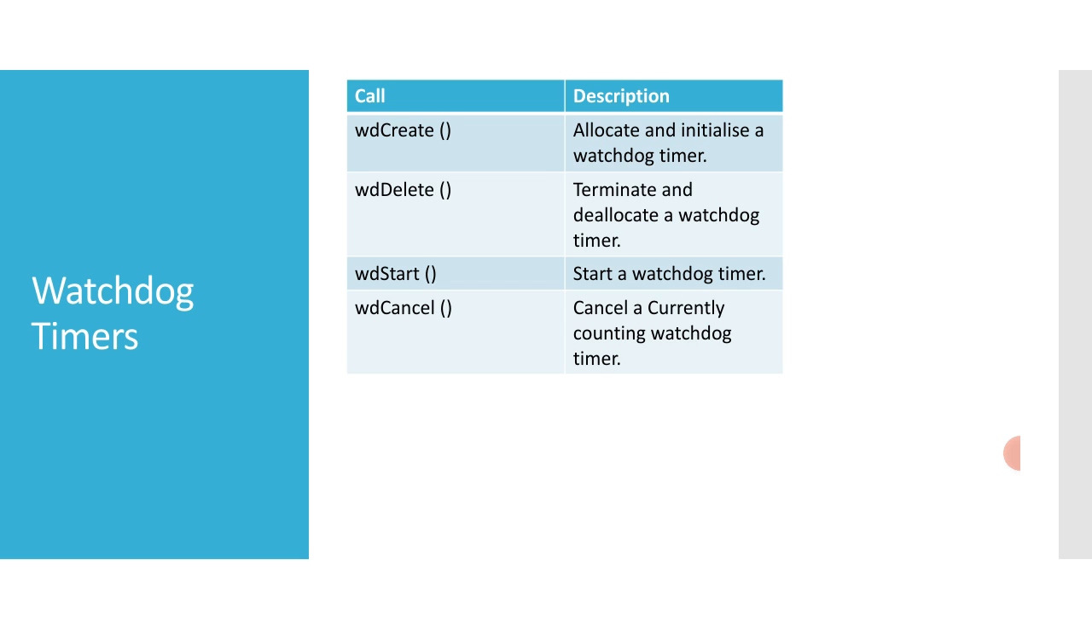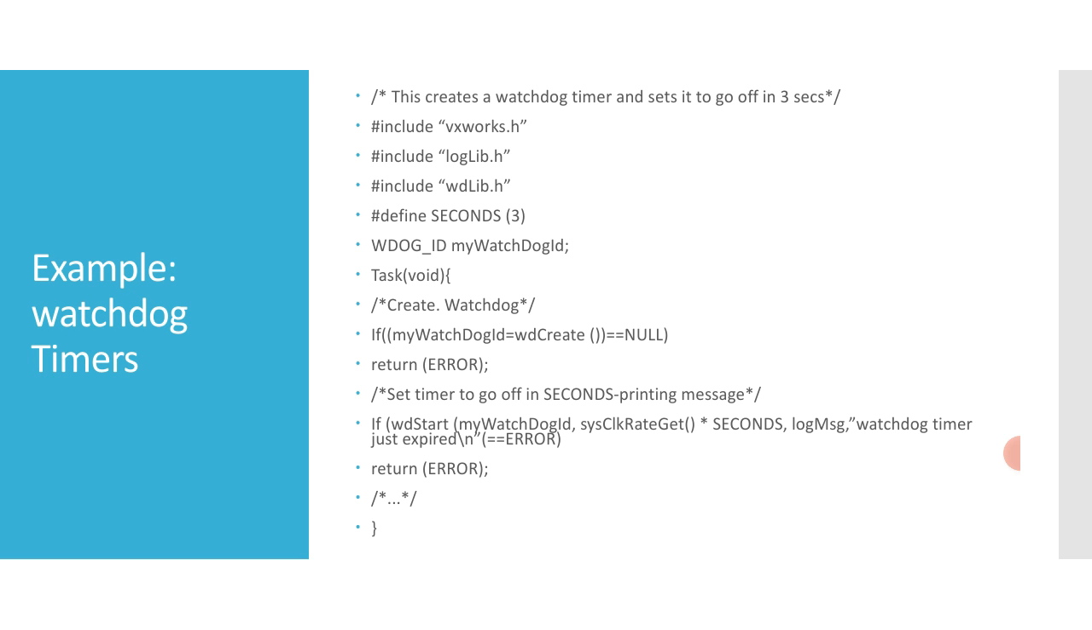We will see with a small example. We will talk about creating a watchdog timer and setting it to go off in 3 seconds. Okay, here is the program. Just look at this. We included vxWorks.h, logLib.h, and wdLib.h for watchdog timers, and then we have a macro, SECONDS, of 3 seconds, right? So I put it in brackets, 3, and my watchdog ID is a variable.